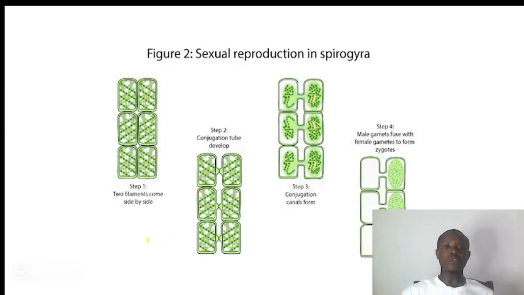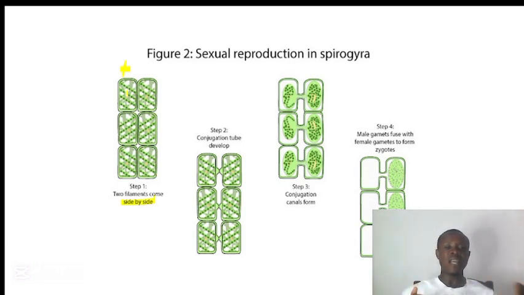So now let's talk about the conjugation in Spirogyra, which is the sexual mode of reproduction in Spirogyra. So when Spirogyra want to undergo conjugation, the two filaments will come and lie side by side. The filament that has to transfer the gamete is referred to as the male filament, and the filament that has to receive the gamete is referred to as the female filament.